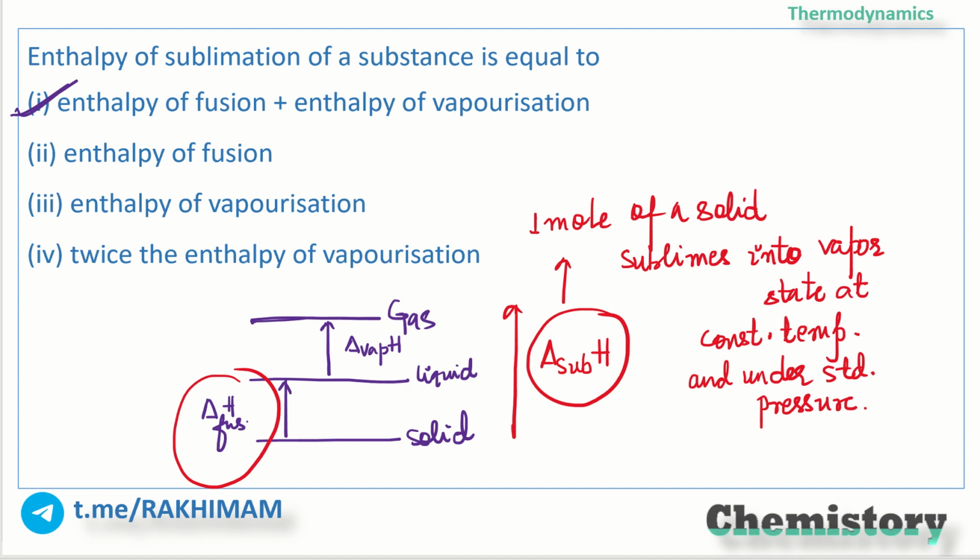What do you mean by enthalpy of vaporization? Amount of heat required to vaporize 1 mole of a liquid at constant temperature and under standard pressure, we call it standard enthalpy of vaporization. So from Hess's law, what we actually got to the point is that enthalpy of sublimation is equal to the sum of enthalpy of fusion and enthalpy of vaporization. So option number 1 is the right answer to the question.